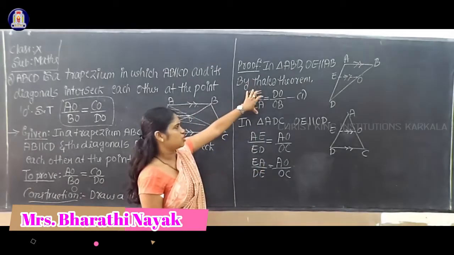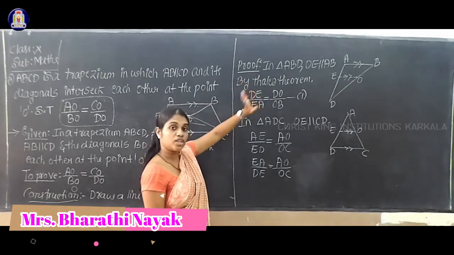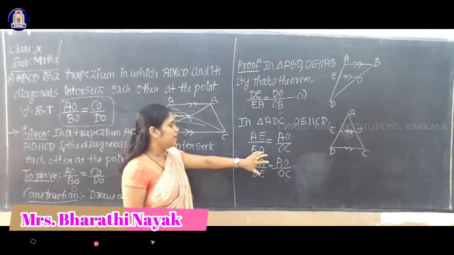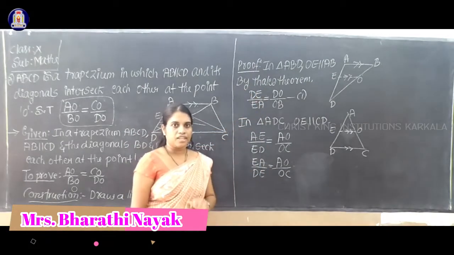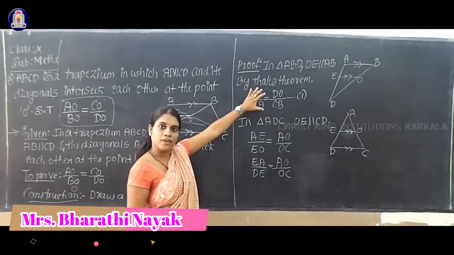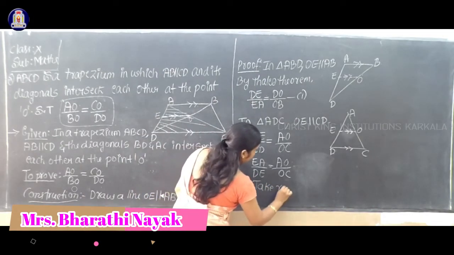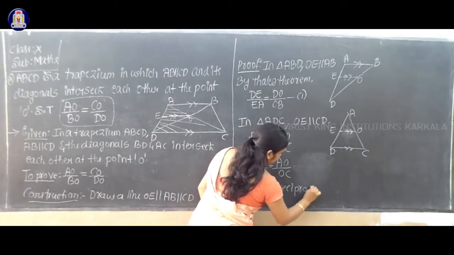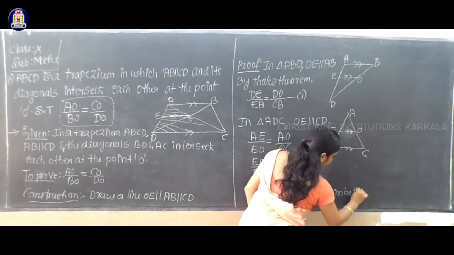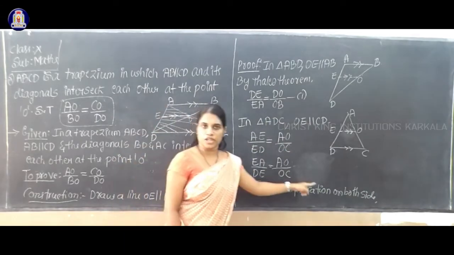So how to get this one? My left hand side term must be dE by EA, so that I can equate the terms. So what to do? How to make this EA by DE into dE by EA? If I take a reciprocation on both sides, then can I get this one? Yes? Okay. So the next step, take reciprocation on both sides.